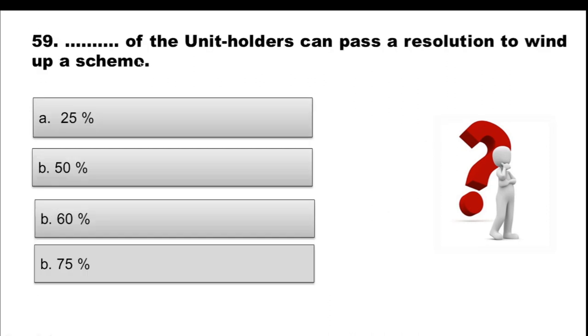Question 59. Dash of the unit holders can pass a resolution to wind up a scheme. Option A 25%, option B 50%, option C 60%, option D, the sequencing is wrong, so consider it as A, B, C, D: 25, 50, 60 and 75%. And the correct option is 75%. So 75% of unit holders together can terminate the appointment of the AMC or wind up a particular scheme.